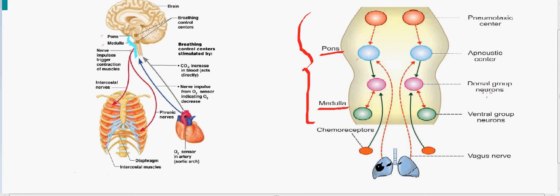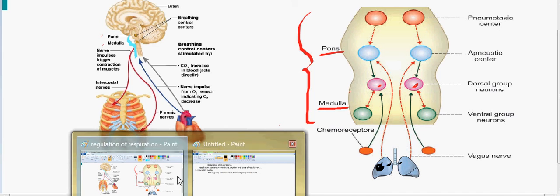So we'll see the dorsal group of the neurons, which are situated over here. These are the dorsal group of the neurons, which are present in the upper part of the medulla oblongata.